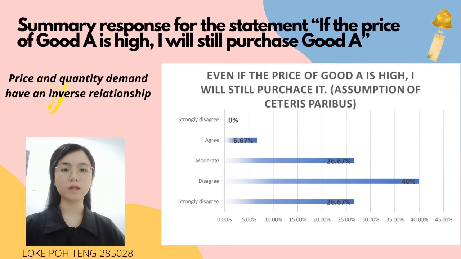Next, this figure shows the summary response for the statement: if the price of Good A is high, I will still purchase Good A. The majority of respondents disagree. Out of 15 respondents, 40% disagree with this statement and 26.67% strongly disagree. Price and quantity demanded have an inverse relationship. Economics refers to this as the law of demand. If the price rises, the quantity demanded falls. We can see that the majority of respondents will not purchase Good A when the price of Good A increases.